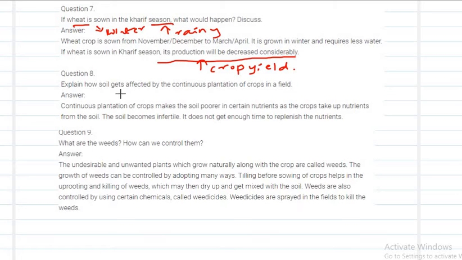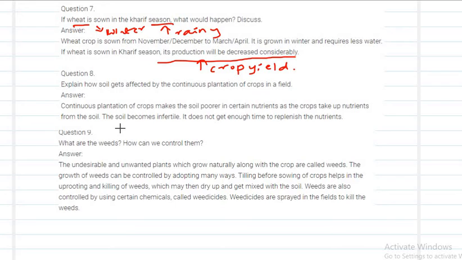Next, explain how soil gets affected by the continuous plantation of crops in the field. What would happen if crops are cultivated continuously in the same soil? The crops will grow, and they will absorb the essential nutrients from the soil, and hence the fertility of the soil will decrease.